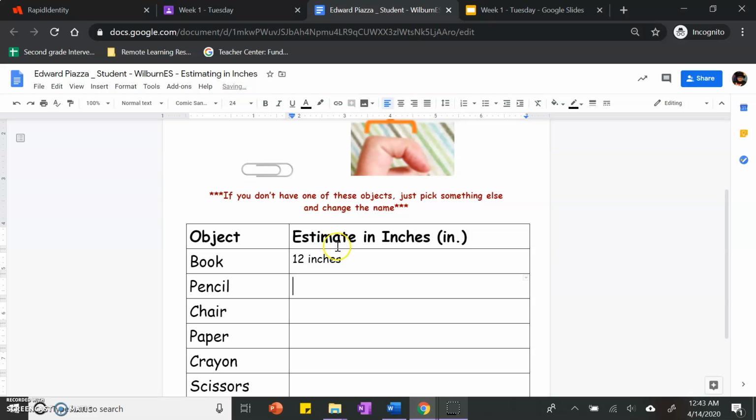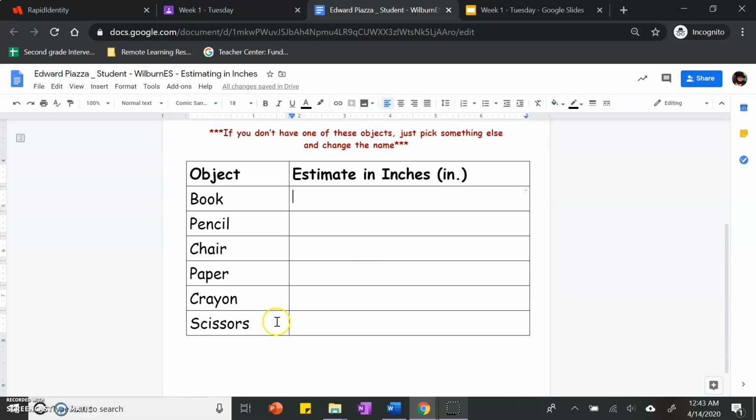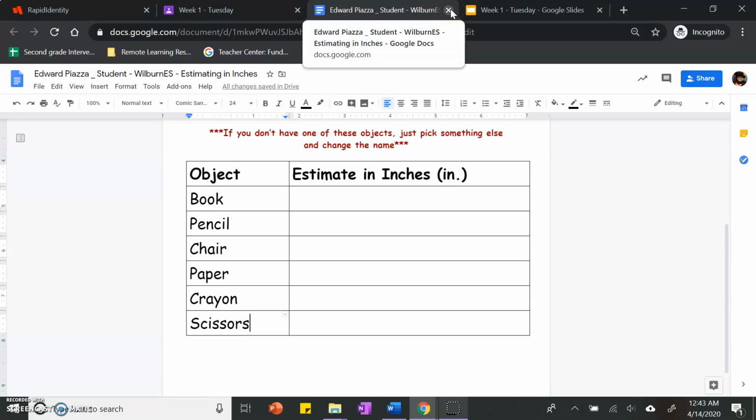Now, if you don't happen to have one of these objects at home, maybe you don't have any scissors, you can just erase the word and you can type what you do have. Maybe instead of scissors, I have a brush. That's fine. It doesn't really matter what you measure as long as you are measuring something. This is another one of the assignments you need to turn in.